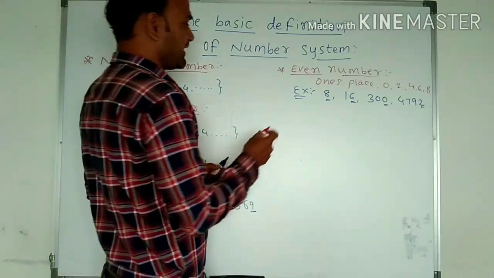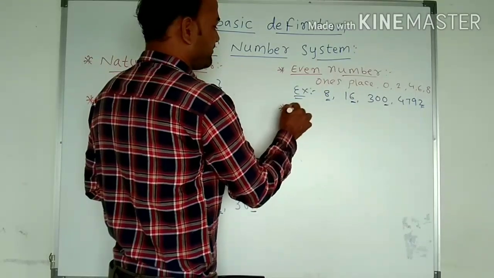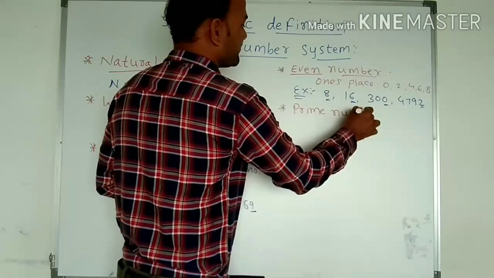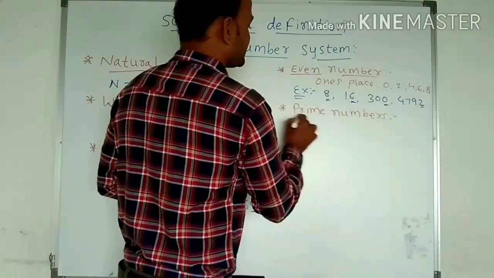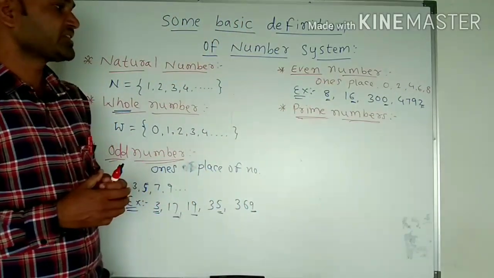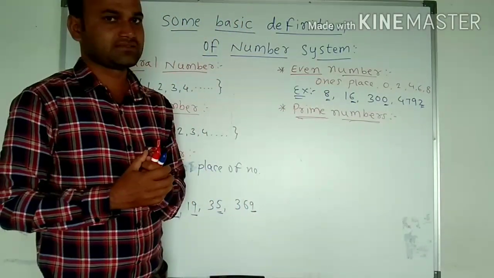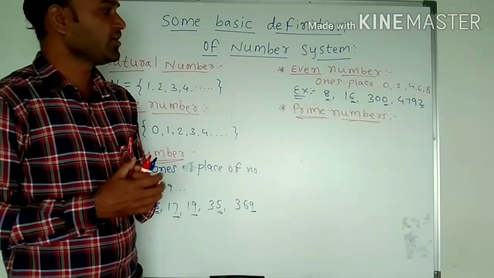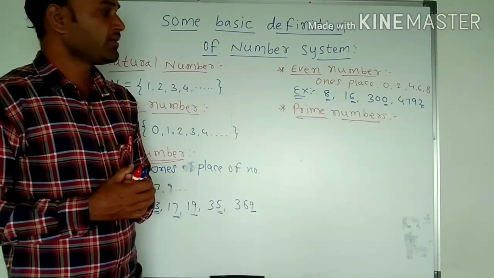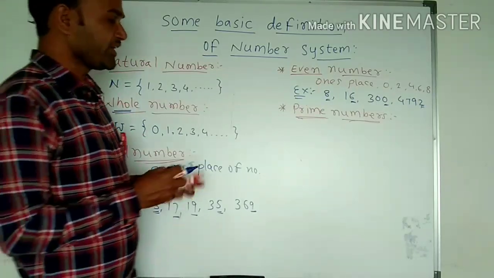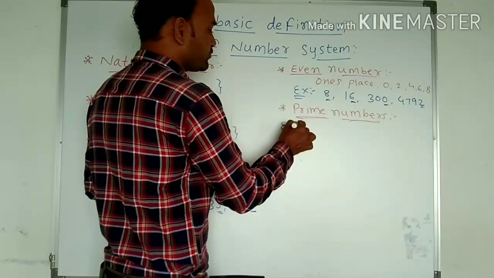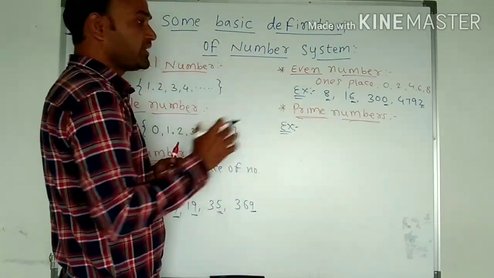Next we can discuss the prime numbers. Prime numbers are numbers which have only two factors.